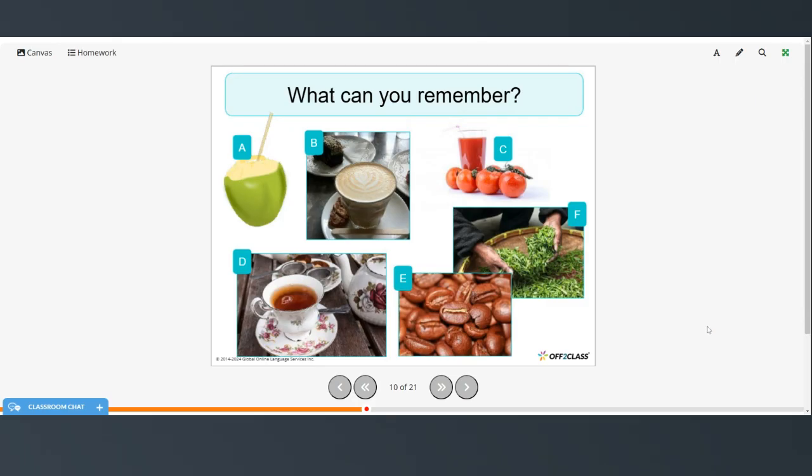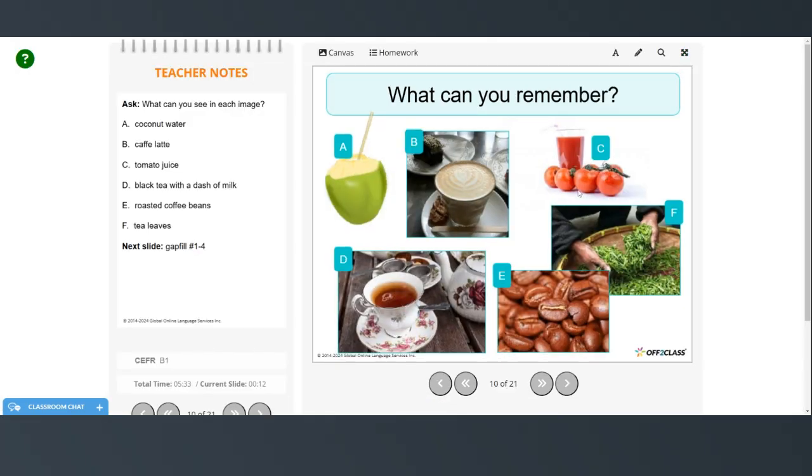So what can you remember? How many of these can you remember? So remember we had coconut water was A, a cafe latte, tomato juice, black tea with a dash of milk, roasted coffee beans, and tea leaves.